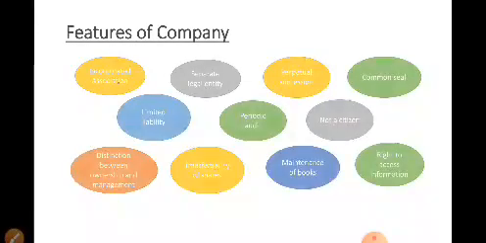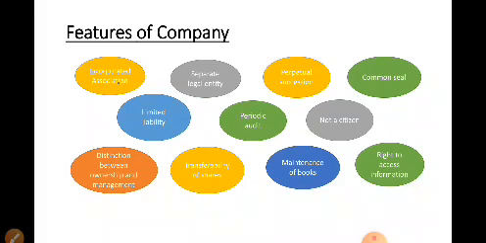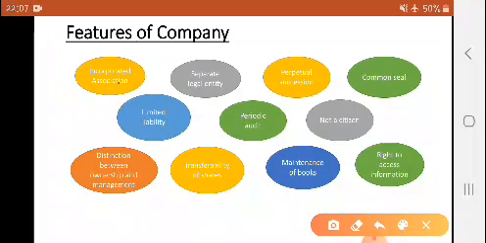Now next, it is essential that we should know the features of a company. We have discussed that company is one form of organization which is able to overcome the difficulties faced in partnership and proprietorship. We have also discussed that company is one form of organization which is established under company law. Now let us discuss the features of a company.